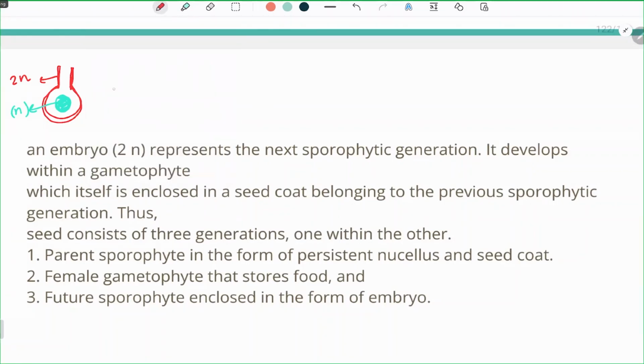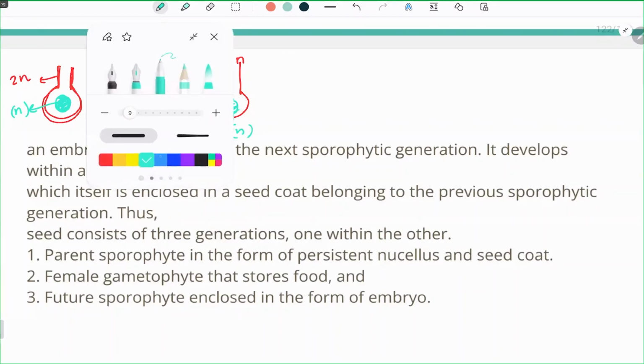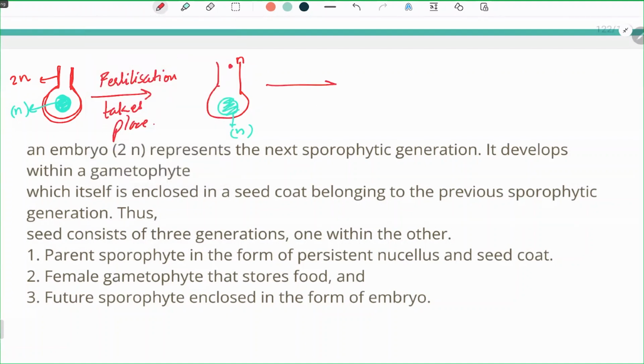And when fertilization takes place, this pollen, which is N, and the egg cell, which is N, fuse together. And when the fusion takes place, the 2N condition is formed again. The cell which is formed is 2N. So there are three generations which are locked in a seed.